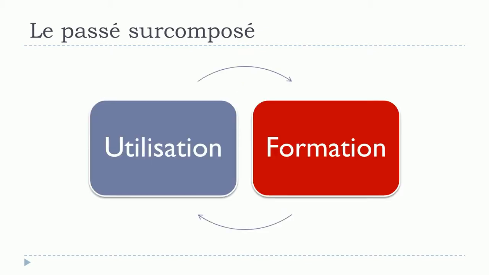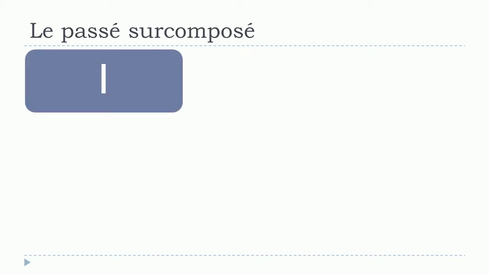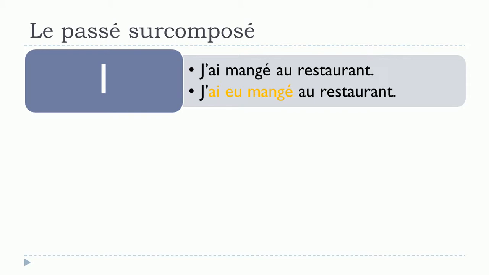So let's see how to make this passé surcomposé. A few examples first. The first sentence, j'ai mangé au restaurant, is le passé composé. As we saw, you use whether avoir or être, in most cases avoir. You put that at the present form, and then after that you put the participe passé. So this is le passé composé.